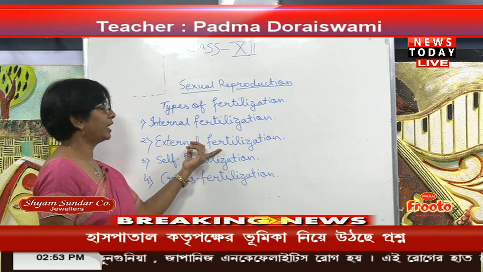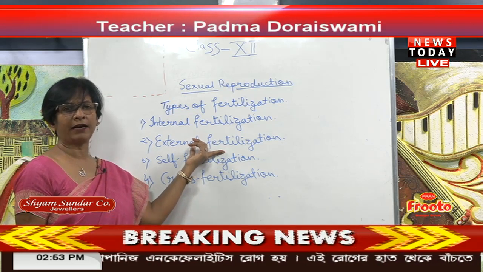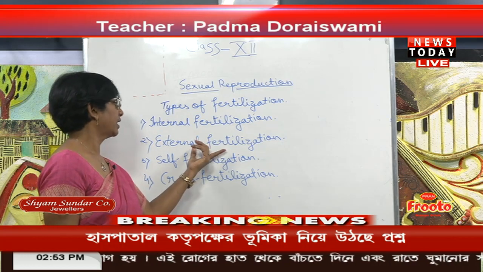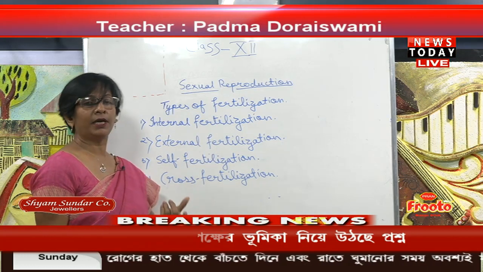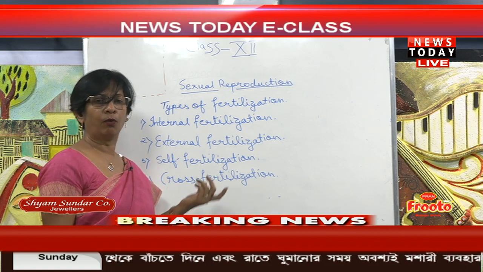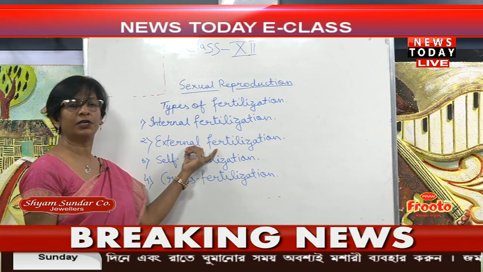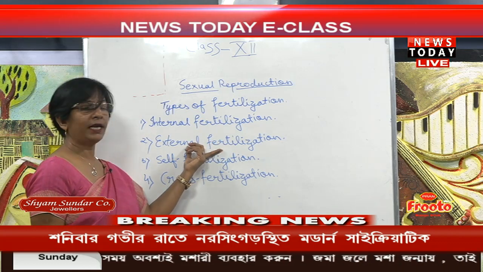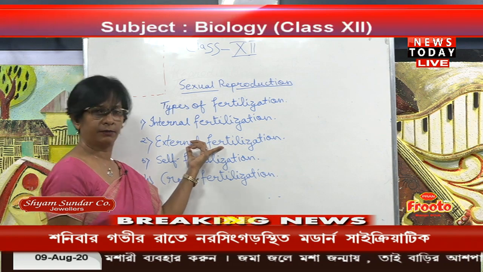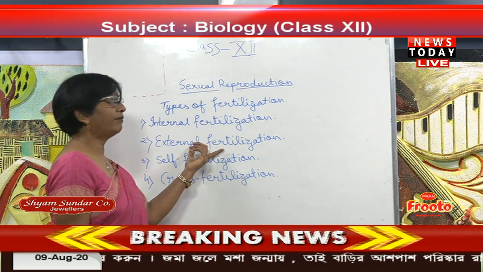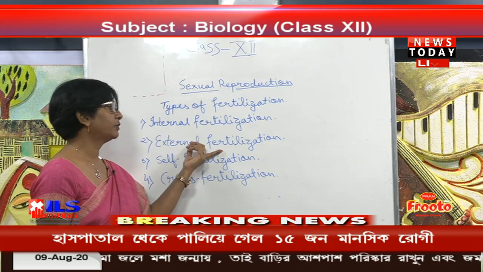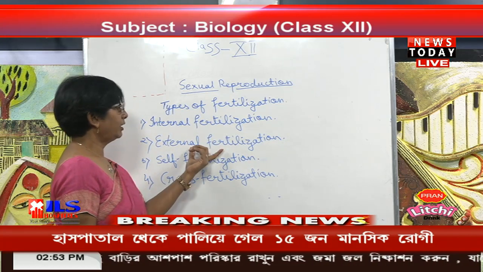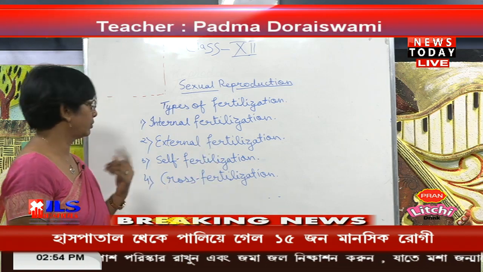But external fertilization is mostly in aquatic animals, like fishes and frogs. Here the female lays the egg in the water and the male also deposits the sperm in the water. The male gamete is very motile, so it travels in the water and fuses to the eggs, and the fertilization takes place outside.